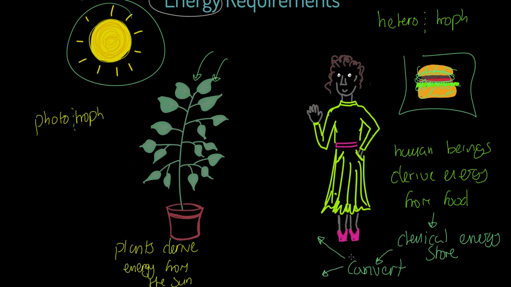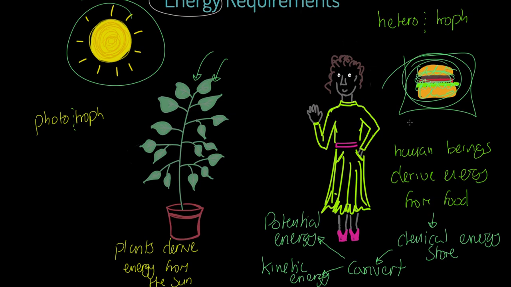We can convert it into, for example, your potential energy store. We would do that by, for example, converting this to fat and storing it in our body. It becomes a potential or saved energy store. But you can also convert it to kinetic energy. And of course, that would mean that we take the nourishment, which is in, let's say, our burger, and convert it into movement. Now, that in your PE lessons is what you are doing day in, day out. It's who you are, and that is why I'm introducing this concept to you.